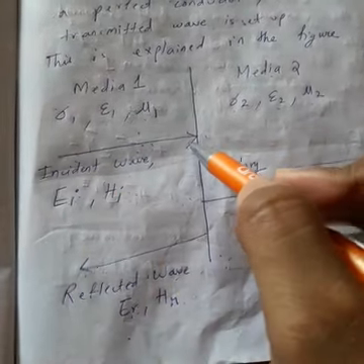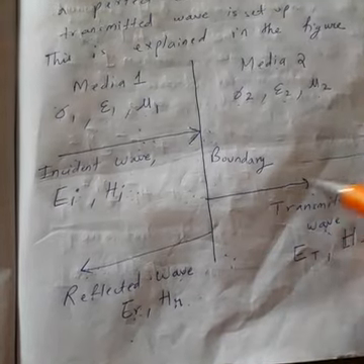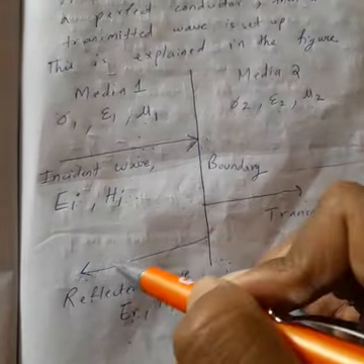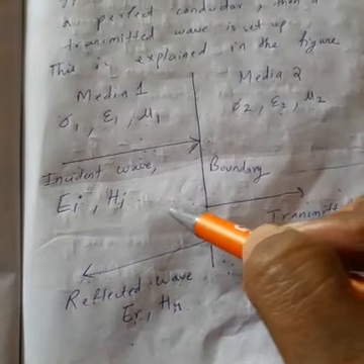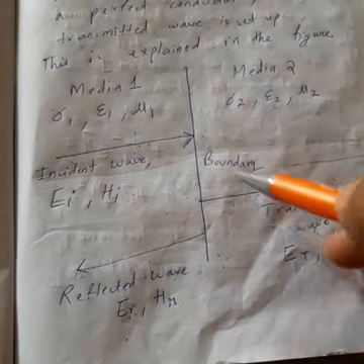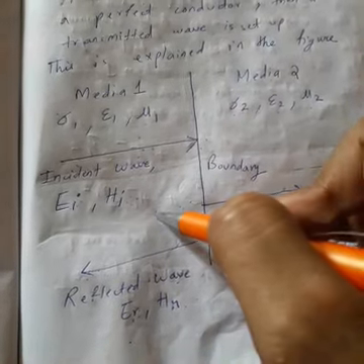For normal incidence, the reflected wave is also parallel and the transmitted wave is also parallel to the propagation axis. So the reflected wave also makes 0 degree with the propagation axis, and the transmitted wave also makes 0 degree with the propagation axis. Such an incidence is called normal incidence.